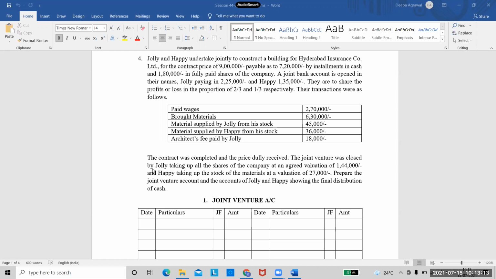See the remaining information. Happy is taking up the stock of materials at a valuation of 27,000. So what did Happy do? Whatever was the closing stock left over, he took away all the stock by paying 27,000. Prepare the joint venture account and the accounts of Jolly and Happy showing the final distribution of cash. So is the question clear to everyone?